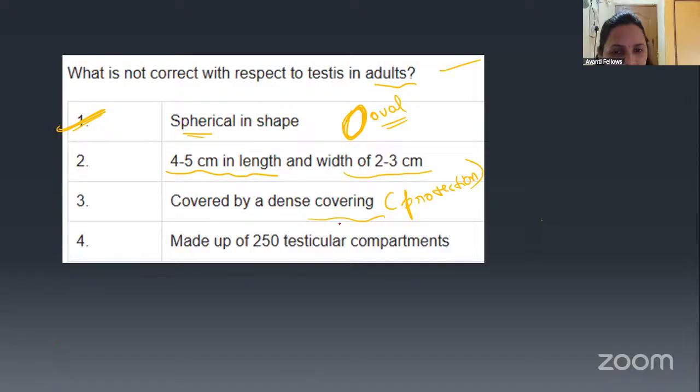Okay, dense covering is present. So that is correct actually. This is the oval shape, and it is covered by the dense covering for the protection. Then coming to made up of 250 testicular compartments, that is correct. Just now we studied, yes or no? Testicular lobules are there, 250. In the testicular lobule, 1, 2, 3, what is there? Seminiferous tubules are there, right?